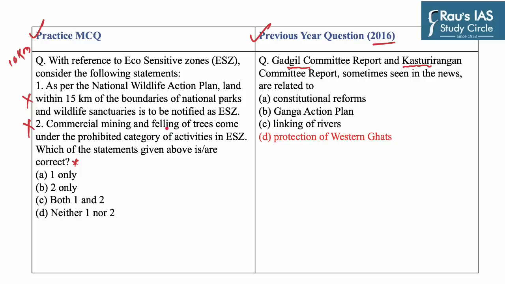However, activities like felling of trees, setting up of hotels and resort, along with erection of electric cables, etc., fall under regulated category. So this statement is incorrect. As we had to find the correct statement, our answer would be D, that is neither one nor two.